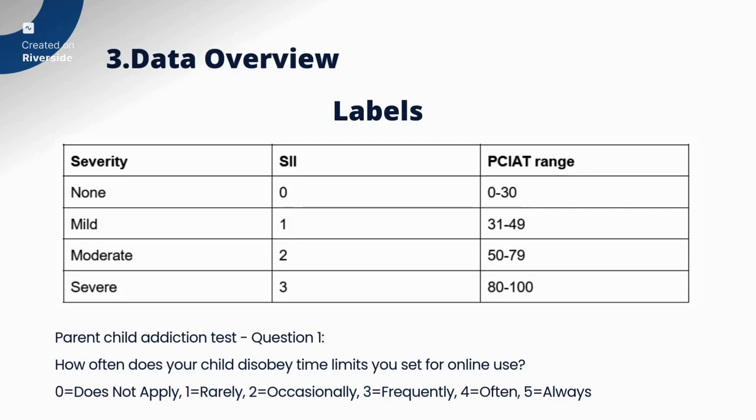Each question will have 6 answers, and the participants will have to pick one of those answers, and then the final score will be the sum of the 20 question answers, and then the total PCIAT score will be converted to SII values in the corresponding range that I'm showing here in the slide.